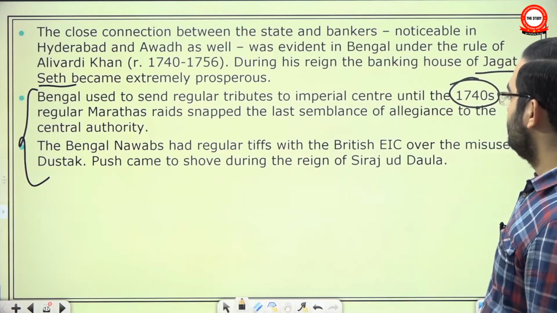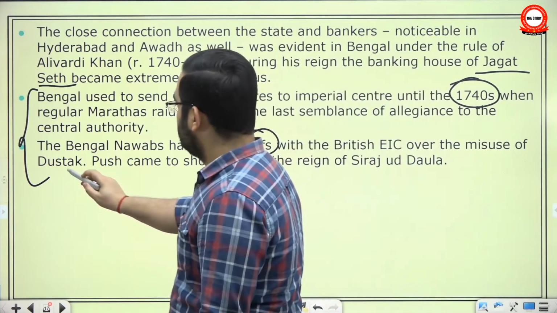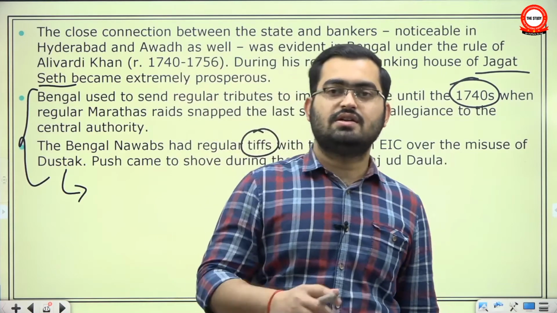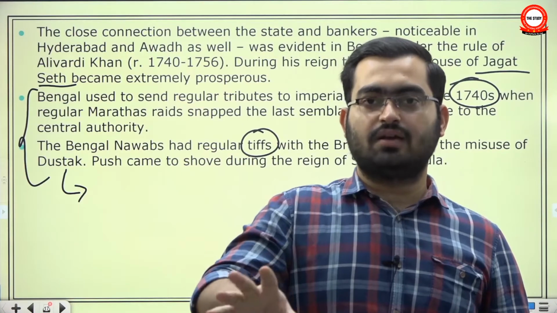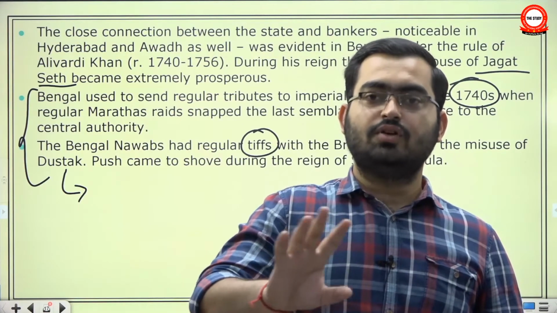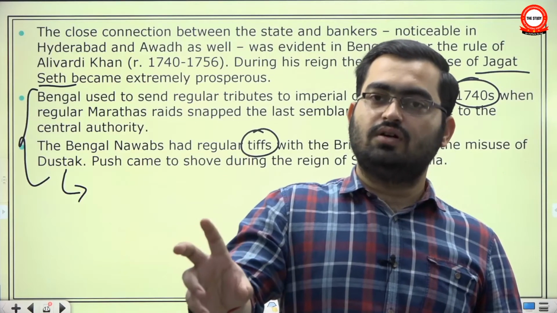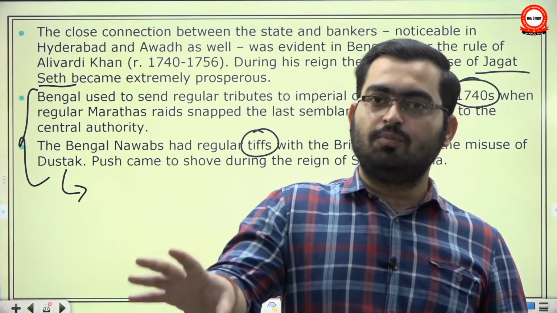Bengal Nawabs had regular tiffs with the British EIC over the use of the dastak, which was issued by Farrukhsiyar, where he said that the company can conduct duty-free trade across the empire for import-export purposes only. Earlier, in the 17th century, it was given by Aurangzeb for the Bengal province only.